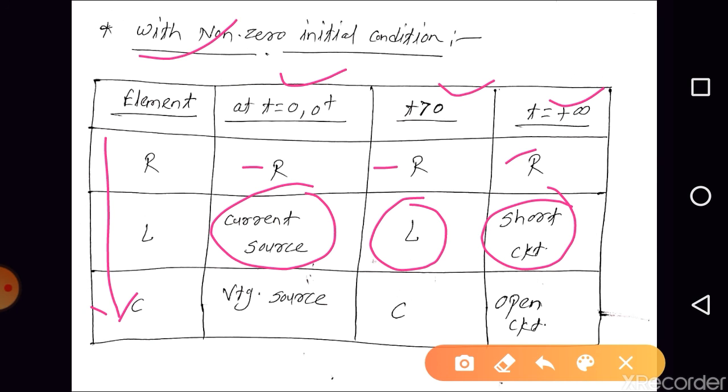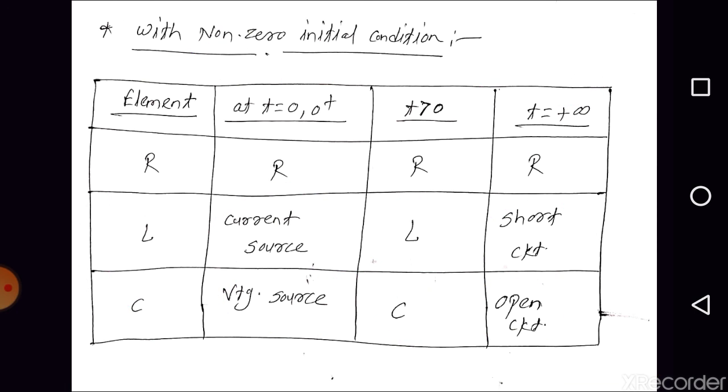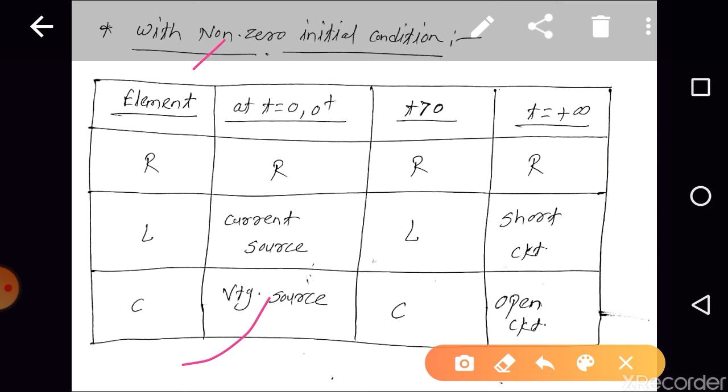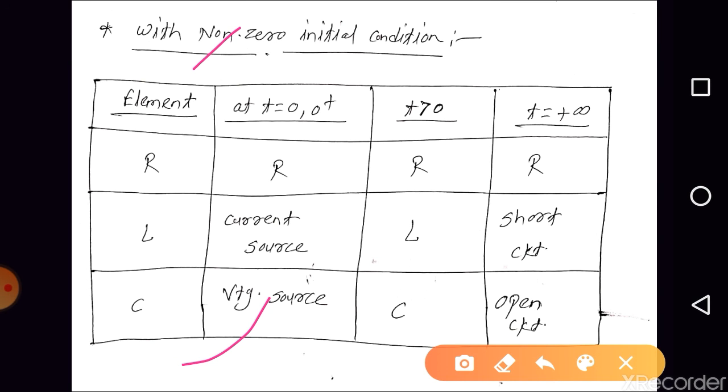What about the capacitor? At t is equal to 0, it behaves as a voltage source. For t greater than 0, it behaves as a capacitor, and at t is equal to plus infinity, it behaves as an open circuit. Are you getting the point, right? So if you compare this table with the zero initial condition table, what is the change? Yes, here R will remain the same in both the tables, right? For t greater than 0, L will behave as L, C will behave as C. This is also the same in both the tables, right? And t is equal to infinity is also the same in both the tables, right?